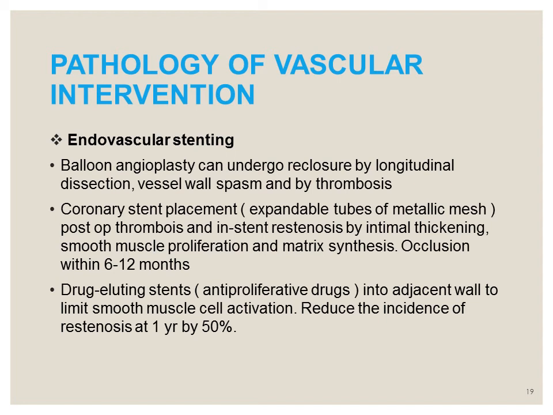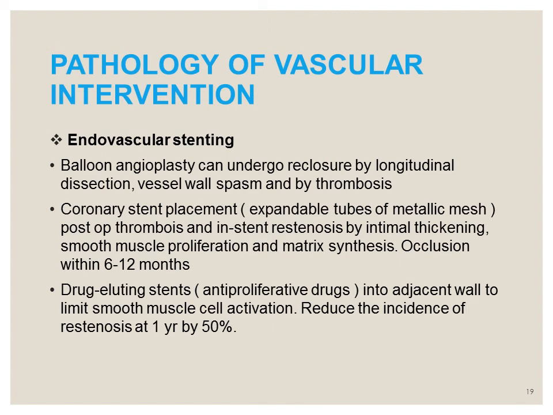Whenever the patient presents in emergency, first we pass a balloon catheter that will reopen the vessel. But balloon angioplasty alone has no added benefit because the arteries subsequently undergo reclosure by longitudinal dissection, vessel wall spasm, or thrombosis.